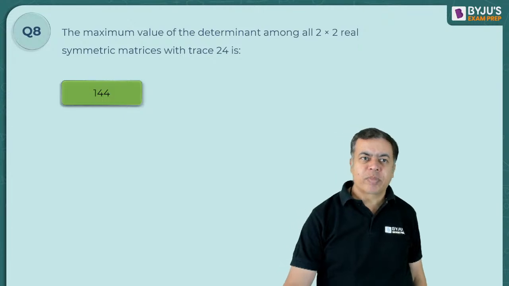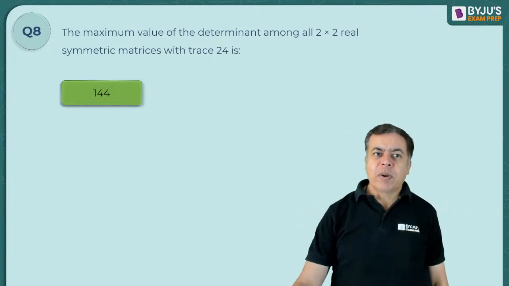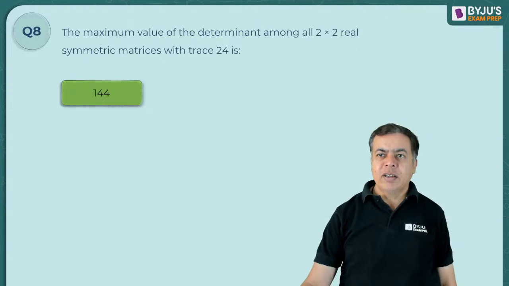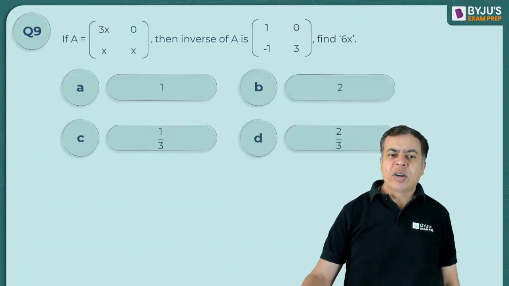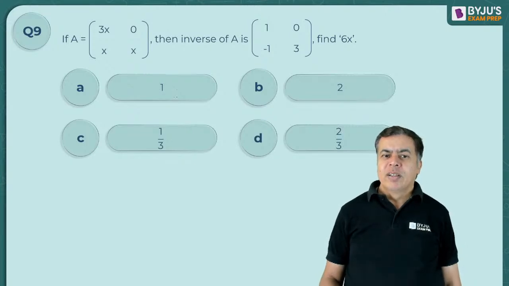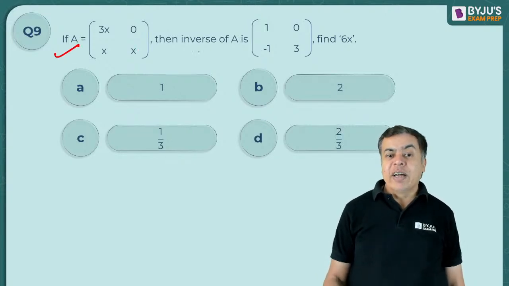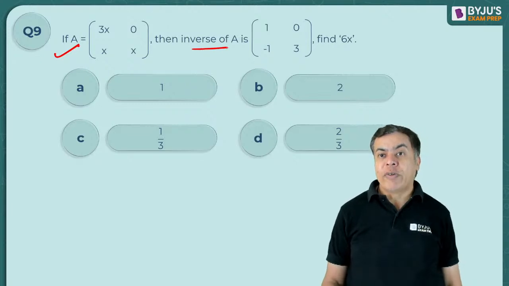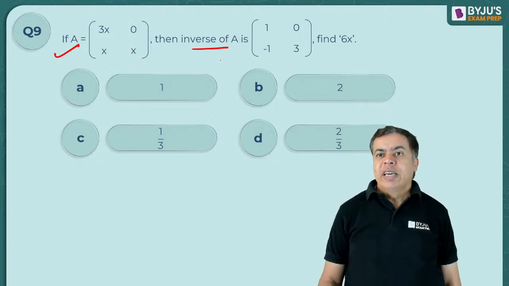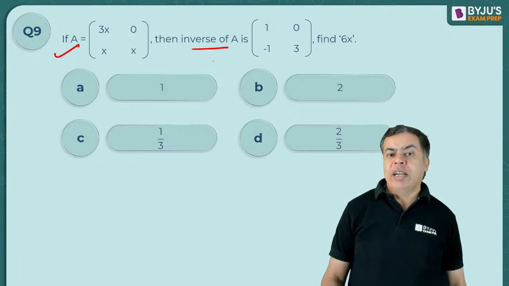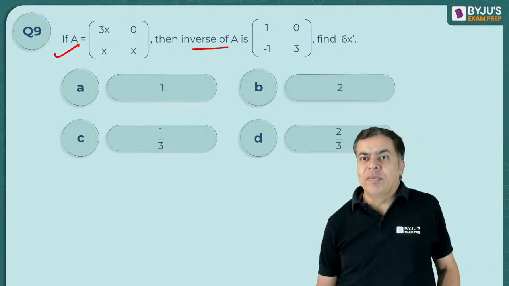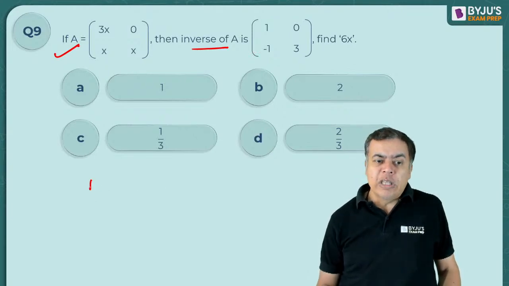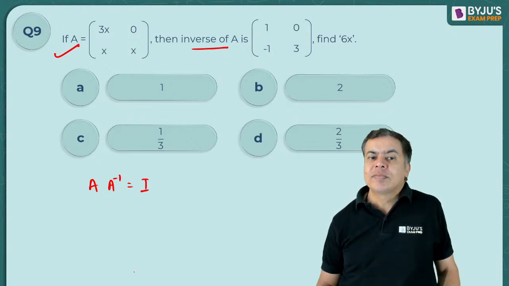Okay, now the problem is that we have taken more time on this. So, this next one is easy. A is given and we are talking about the inverse of A. You also know that A into A inverse is the identity matrix.